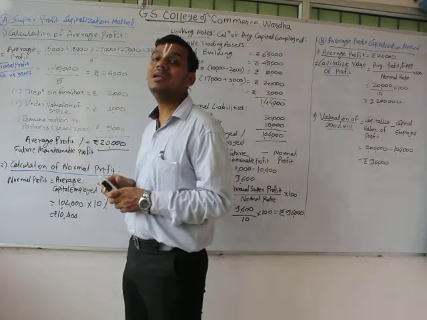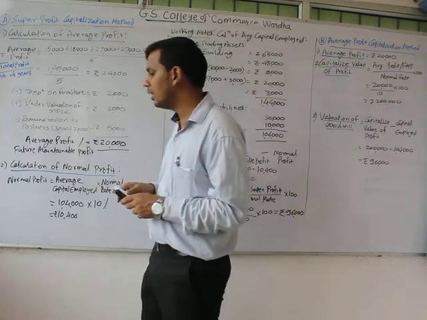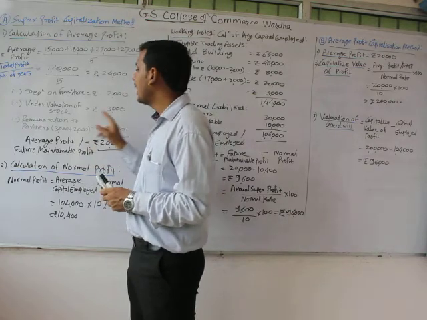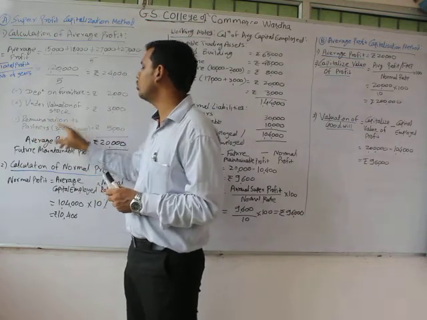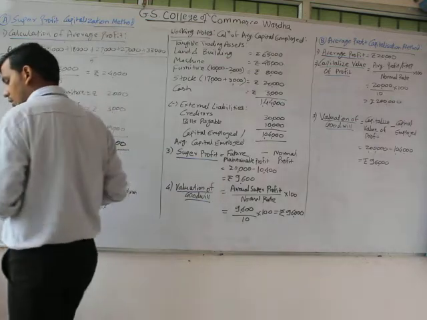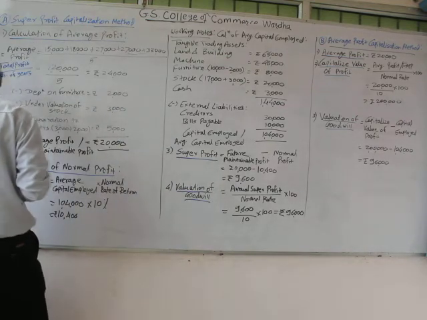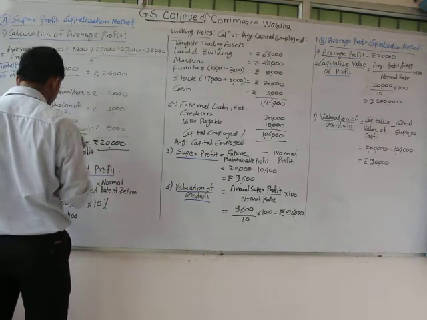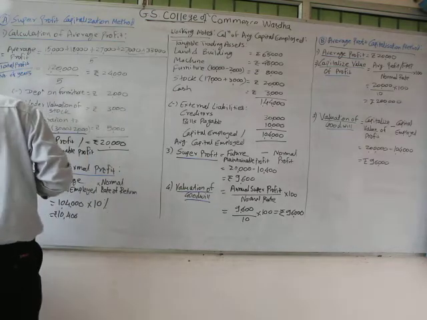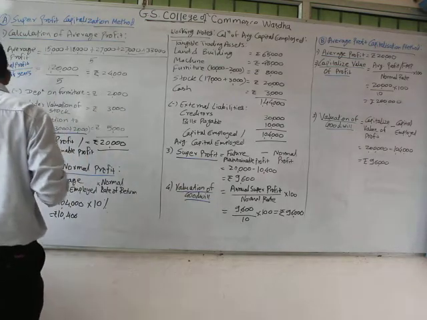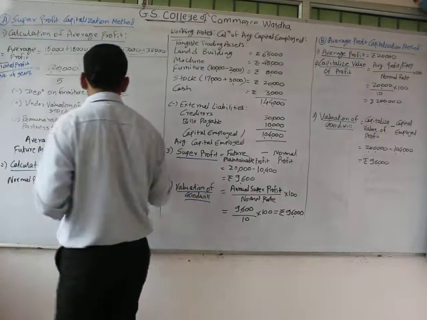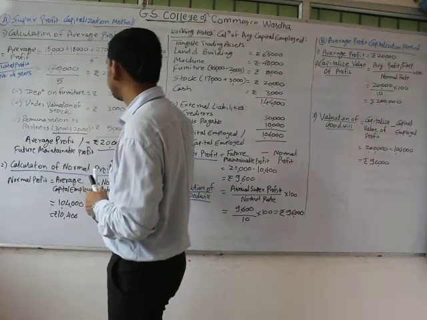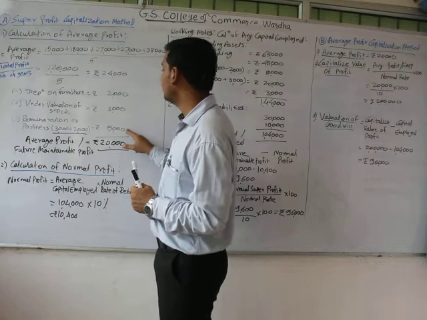Similarly, there was an undervaluation of stock by rupees 3,000, which we have added. At the same time, there was remuneration to the partners. Both partners are entitled to remuneration of rupees 3,000 and rupees 2,000, that is in total rupees 5,000, which was again deducted by us.